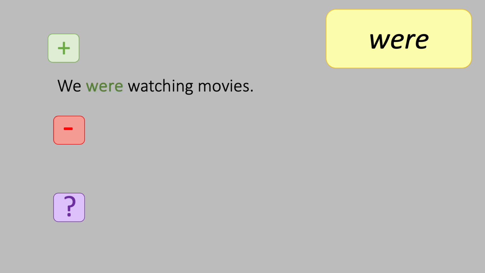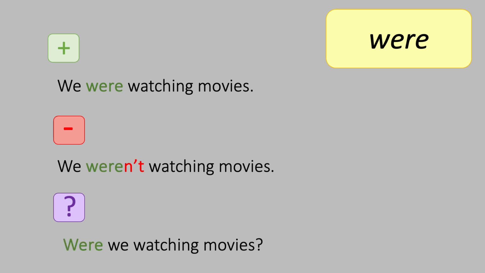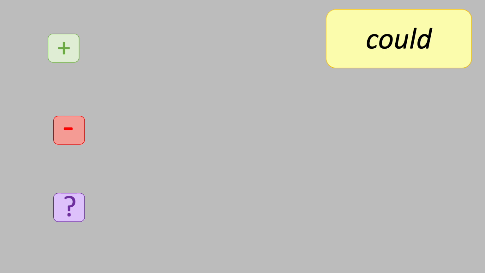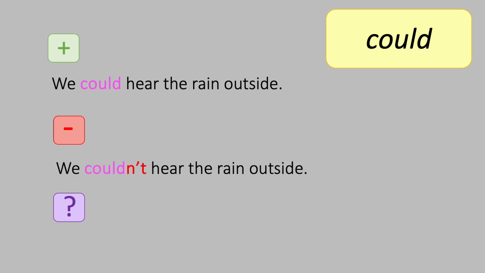We were watching movies. We weren't watching movies. Were we watching movies? In each form, were. And could. We could hear the rain outside. We couldn't hear the rain outside. Could we hear the rain outside? Could.